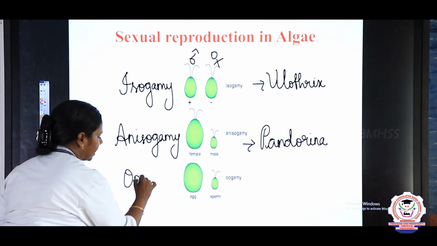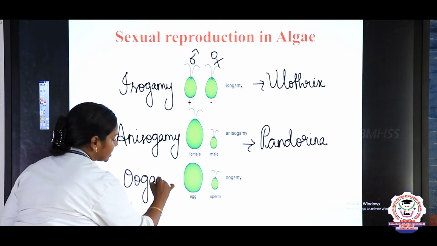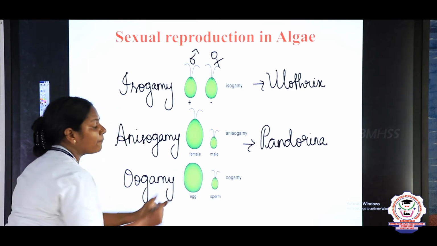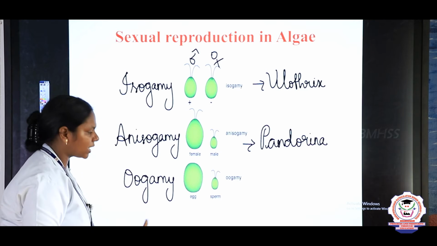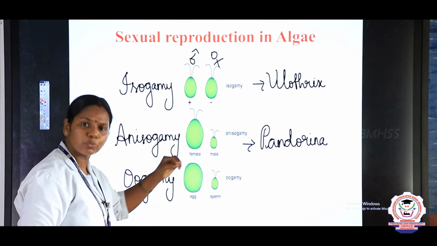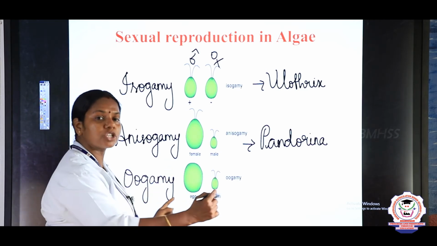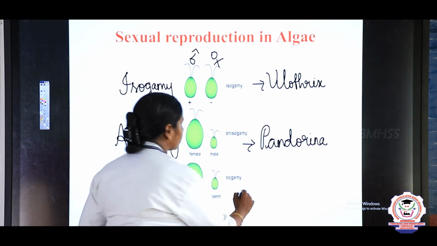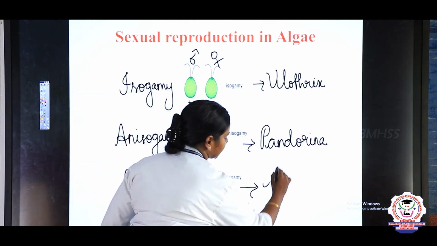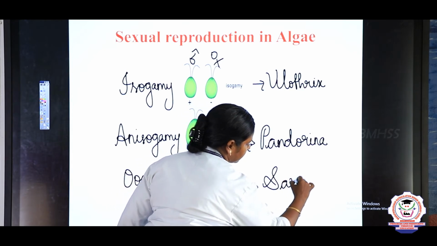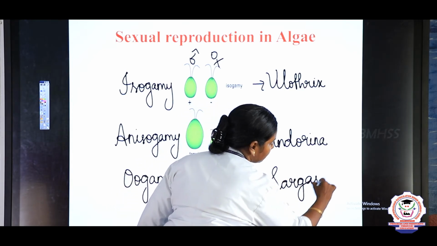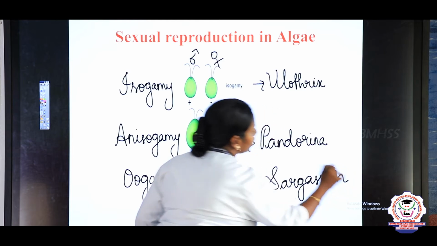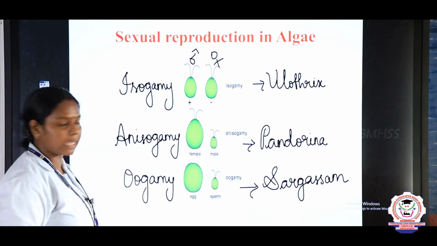What is oogamy? The female gamete is larger and immotile, and the male gamete is very small and motile. The fusion of such gametes we say is oogamy. The example for oogamy is Sargassum. Sargassum is a brown algae. So these are the types of sexual reproduction in algae.